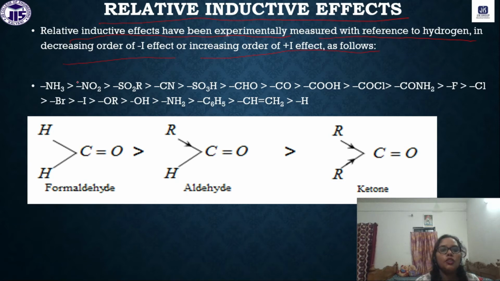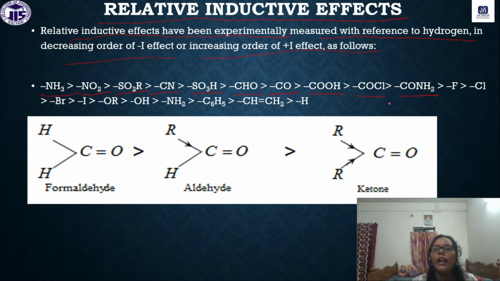Generally, ammonium having the highest inductive effect, then nitrogen dioxide, then sulfur dioxide, then the cyanide group, then SO3H, then the aldehyde group, the carbonyl group, the carboxylic group, then the acid chloride group, then the amide group.